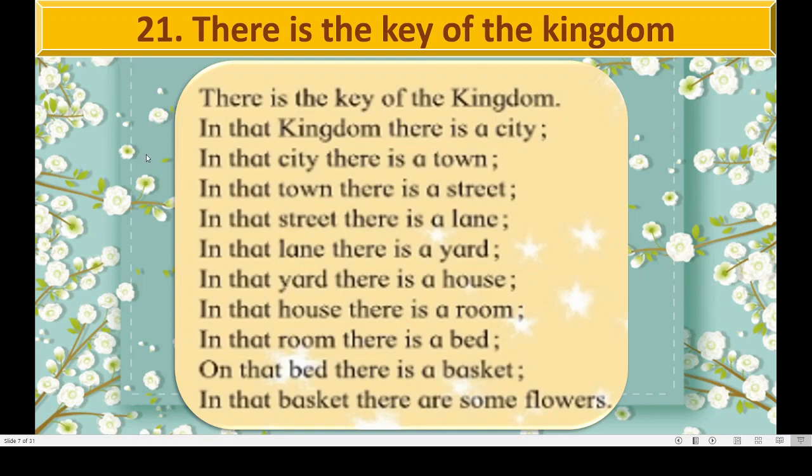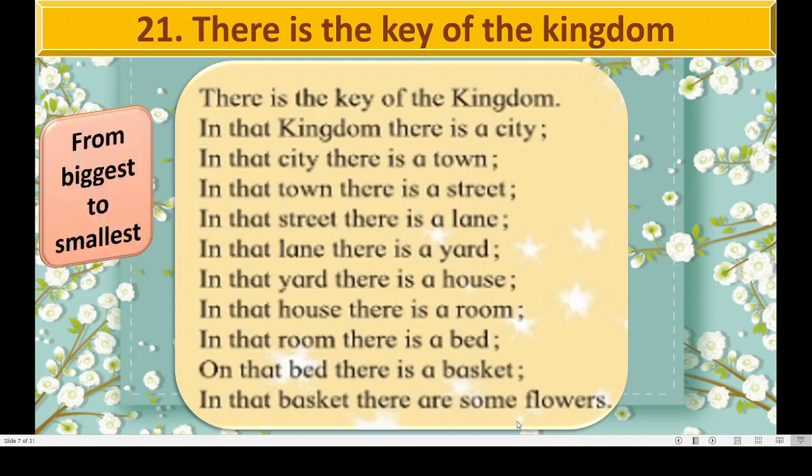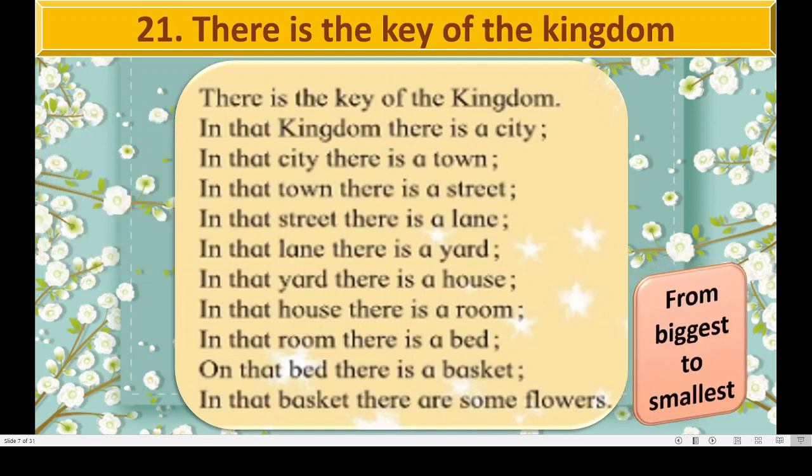Got this? Here we saw it from biggest to smallest. Right? What we saw here, from the biggest, that is kingdom, to the smallest, that is flowers in the basket. Kingdom is the biggest. Inside that the city is there. And inside the city the town is there. And inside the town the street is there. And inside the street the lane is there.